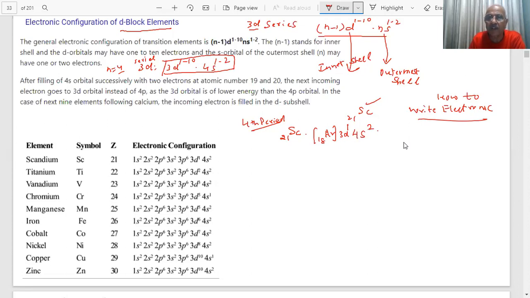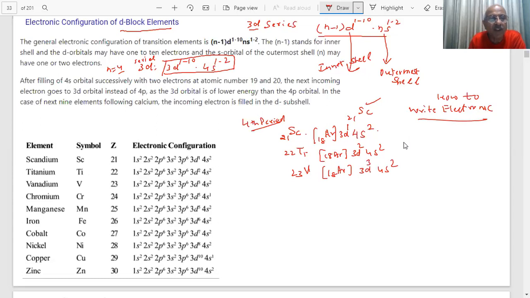Any difficulty? If I want to write for 22, which is titanium, you will say, okay, 18 argon, 4s2, 18 plus 2, 20, then 3d2. Then you say 23, this was vanadium. You will say 18 argon, 4s2, 18 plus 2, 20, 3d3.